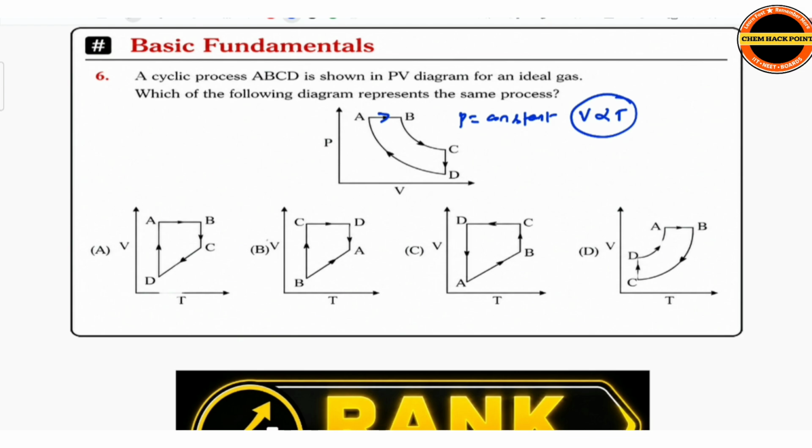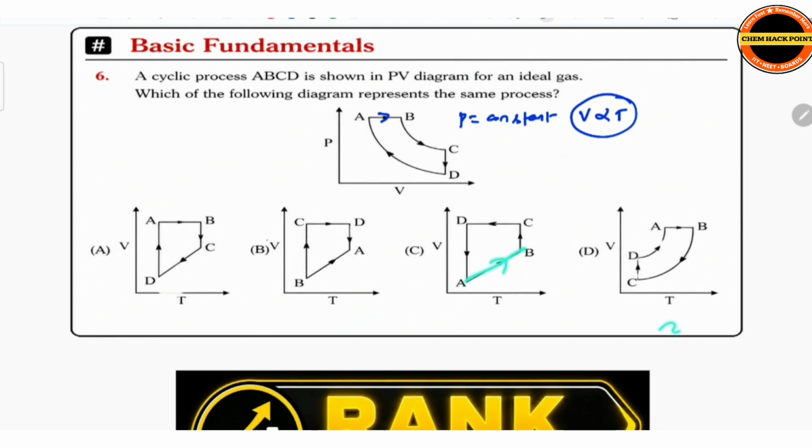Now observe it. At constant pressure, here the volume is increasing. In AB, the volume is increasing, so the temperature should increase. First find AB; here which is constant? Volume is constant, temperature is increasing, but volume should increase here. It should not be that. In A to B the volume is increasing, here B to A the volume is increasing, no need to think here. Here A to B the volume is constant.